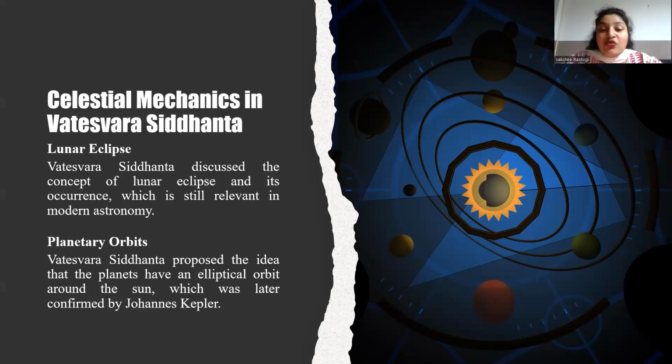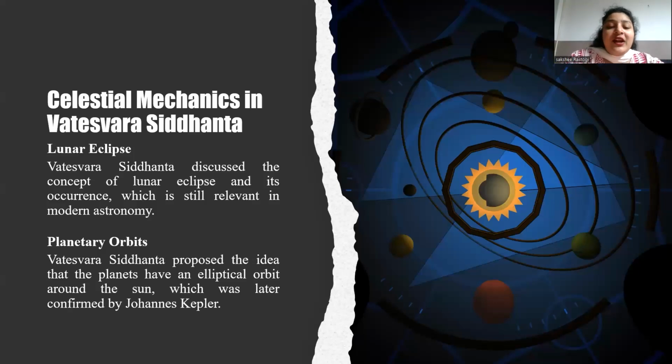and the epicycle motions. Orbital parameters: Vateshwar provides the method to calculate orbital parameters such as mean longitude, which is the average position, true longitude, which is the actual position, eccentricity, meaning the orbit shape, apogee, which is the farthest point, and perigee, which is the closest point. For planetary periods, he gave formulas to calculate the planetary periods, including the synodic period, the time between conjunctions, and the sidereal period, which is the time to complete one orbit.